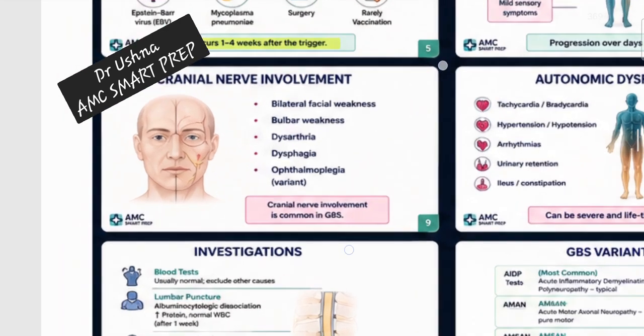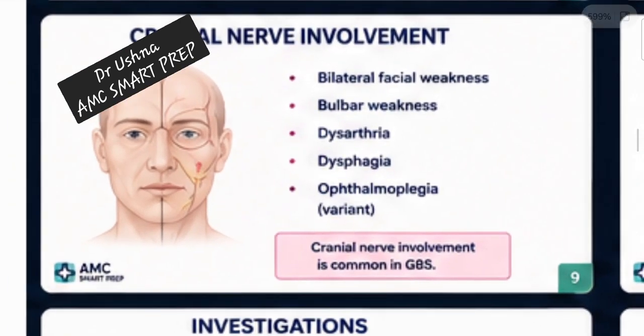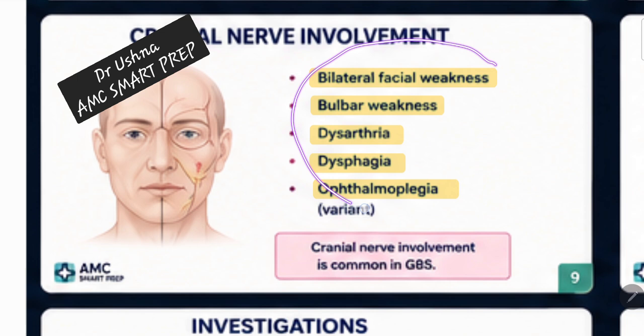Now the very, very important thing is that there are many cranial nerves which can be involved as a part of your GBS weakness. Okay, this is the second most important thing that they love to ask about in your AMC questions, that you can have bilateral facial weakness as well. Your facial nerve can be involved. You can have bulbar weakness. The patient is not able to speak properly. Patient is not able to swallow properly, and the patient can have ophthalmoplegia as well as a part of your GBS. So these are all the presenting features. You can say these are atypical presentations of your GBS. Okay, so you have to remember all these as a part of your cranial nerve involvement.